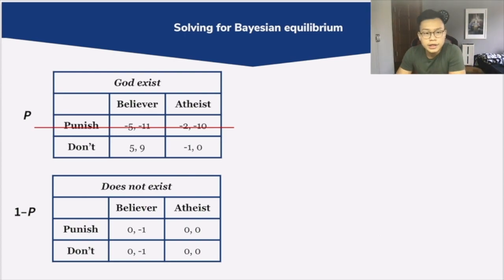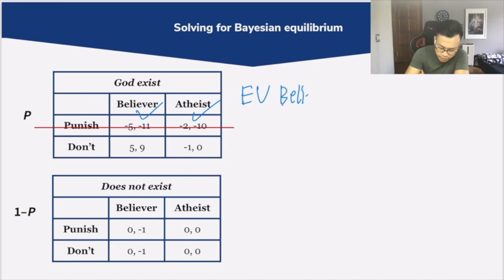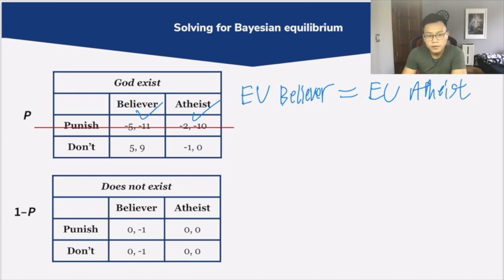So with that in mind, we're trying to see in what scenario human beings would actually be indifferent between choosing to be a believer and being an atheist? Well, if you think about it, then it would be the case that the expected utility of being a believer would equal the expected utility of being an atheist, right? Since if what you're gaining is equal on both sides, then you don't really have any reason to prefer one over the other. So this is exactly what we're trying to solve here.